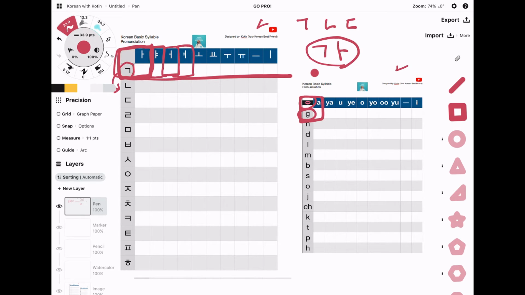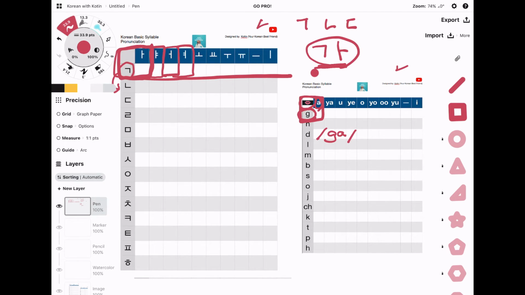How do you pronounce this letter? 그, right? And how about this one? 아. So it means 그, 아, 가. In Korean, we can read this one, 가. We can speak 가.